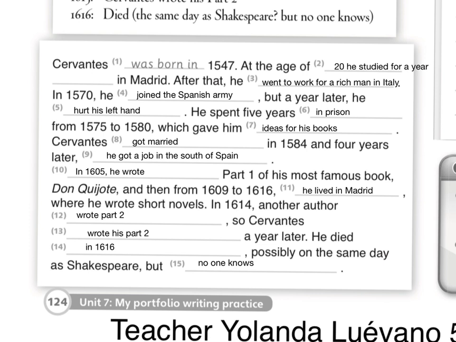Pay attention here to the time expressions. I'm going to highlight them for you. So here we have at the age of, after that, in, and we put a year, but a year later. And we can put also ranges of years. And also we can write a year later. So that's important to make it coherent and in chronological order. Please correct the mistakes in case you have any.